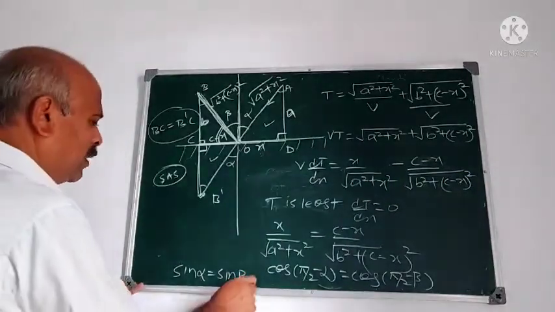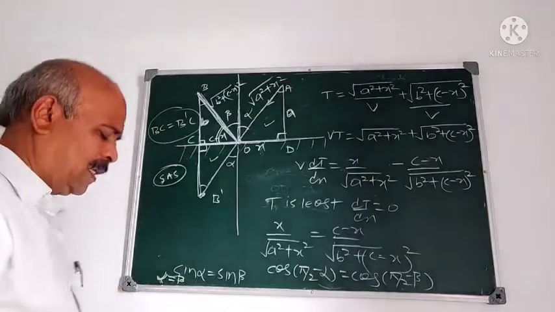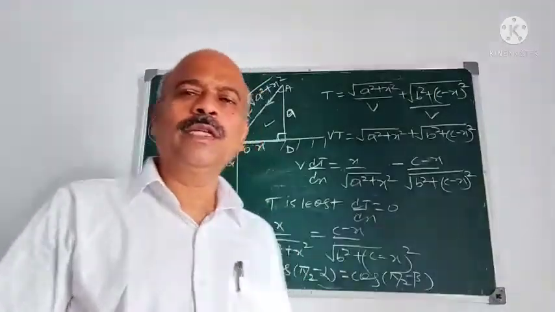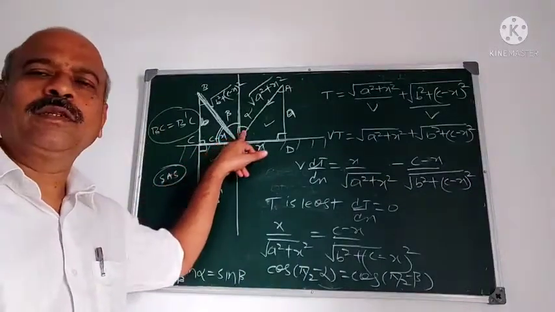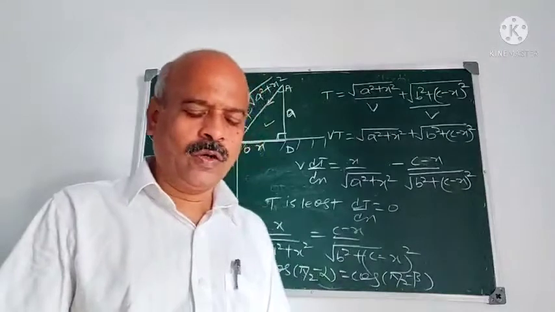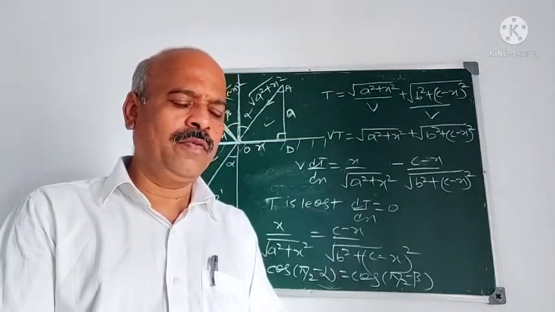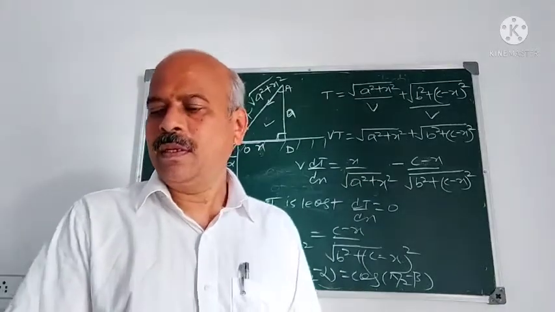This implies alpha is equal to beta. What does this say now? Alpha is equal to beta means angle of incidence is equal to angle of reflection, and that is called the law of reflection.